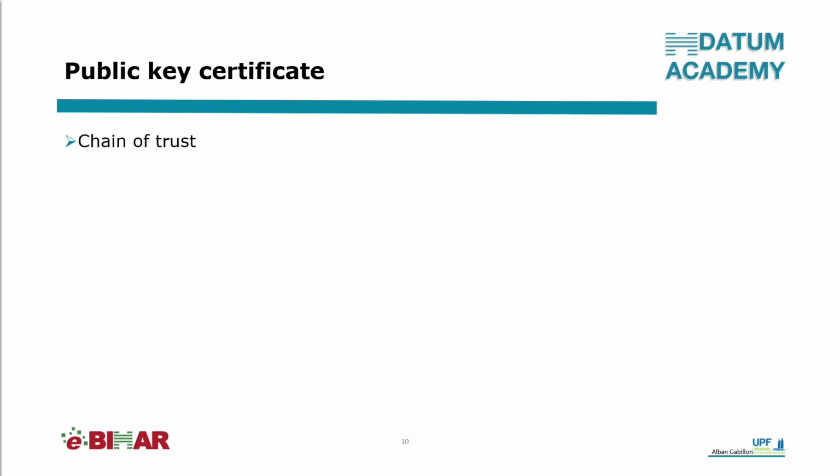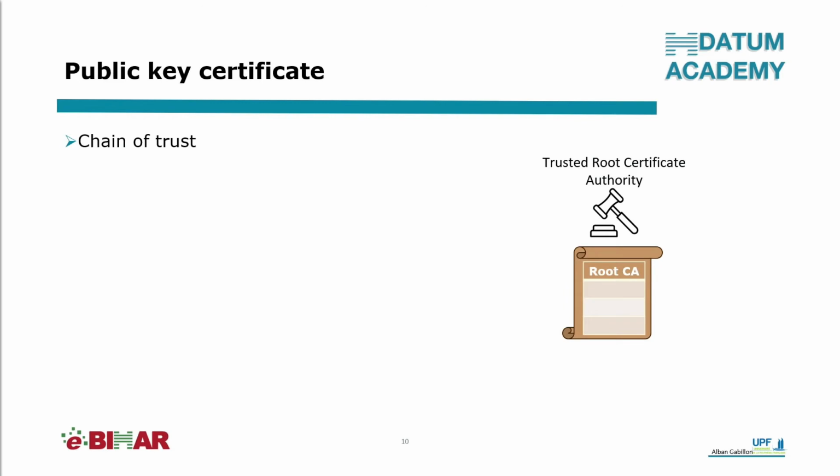In fact, certificates are delivered by a hierarchy of certification authorities, and this hierarchy defines a chain of trust. At the top of a chain, there is a specific certification authority which is called a root certificate authority. A root certification authority is a certification authority that everybody trusts. This root certification authority has a certificate. But since everybody trusts that root certification authority, it is admitted that this root certification authority can self-sign its certificate.